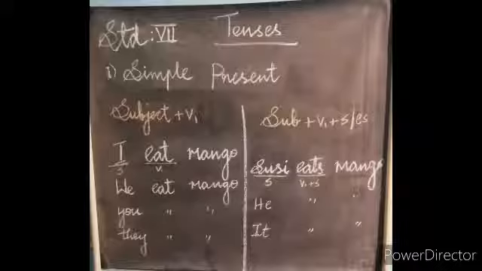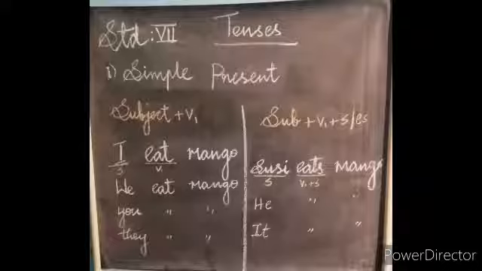Why we add s to the verb? Why this rule only for he, she, it? Because if the subject is singular, verb should be in plural form. If the subject is plural, verb should be in singular form.